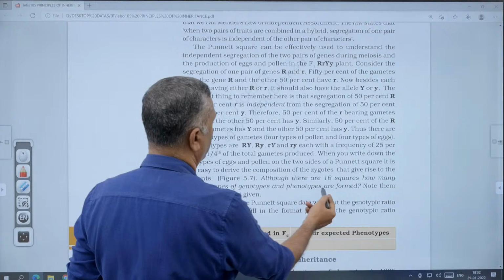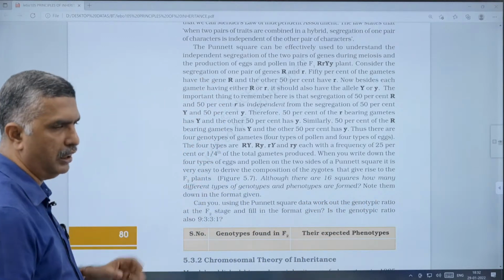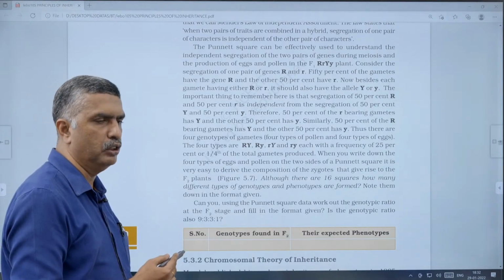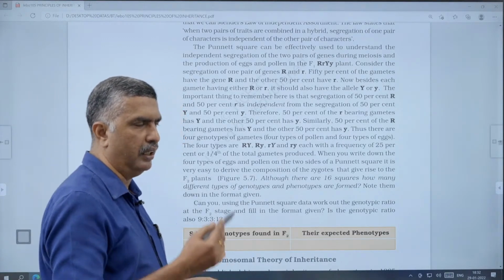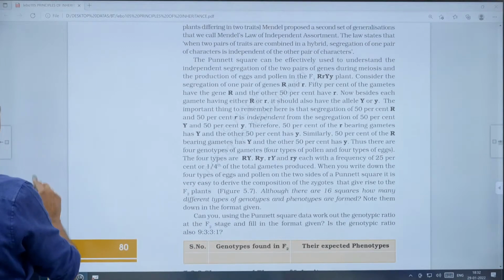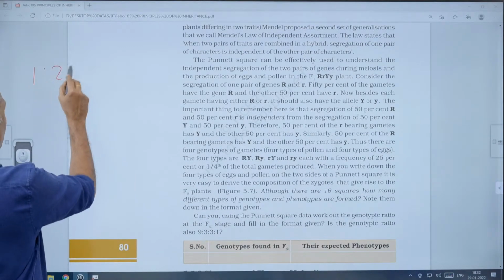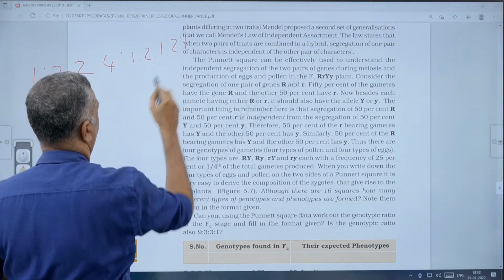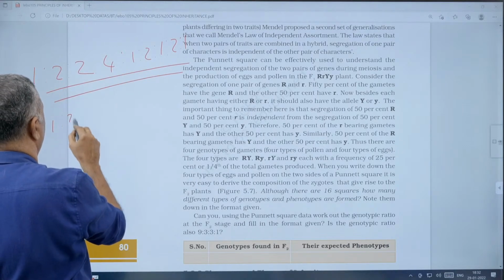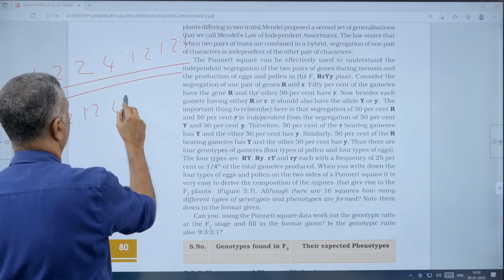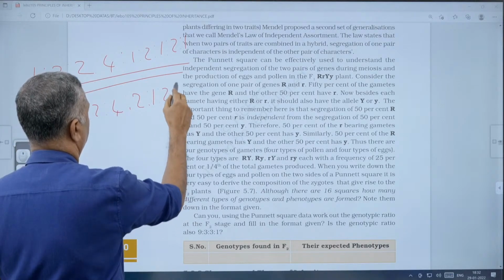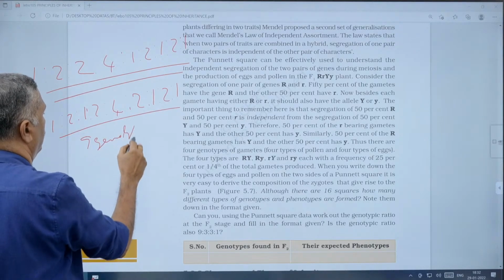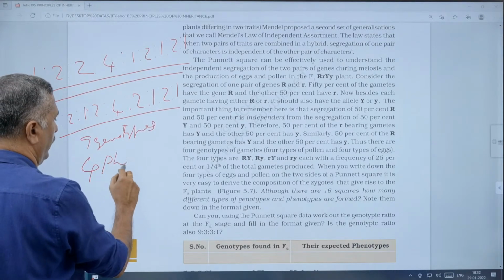How many different types of genotypes and phenotypes are formed? The formula you have studied is 9:3:3:1, 4 phenotypes. And how many genotypes? There will be 9 genotypes. The dihybrid genotypic ratio is 1:2:1, 2:4:2, and 1:2:1. That is 9 genotypes and 4 phenotypes.